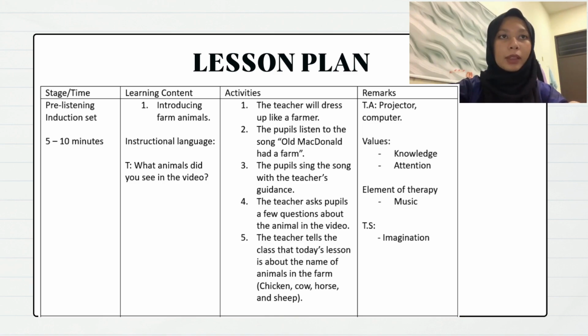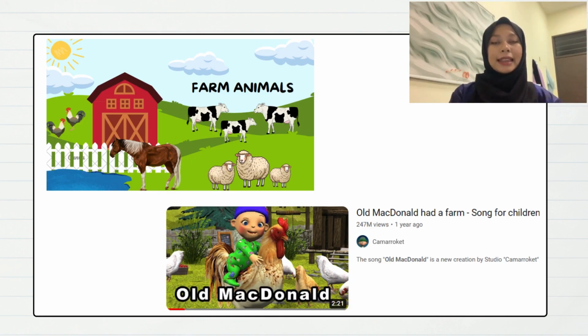Besides, the song can make the pupils feel more enjoyment and it can also be a therapy for them. And the last one is the thinking skill that will be applied, which is imagination, as all the pupils will feel like they are at the real farm. This is an example of the picture that will be used and the song Old MacDonald Had a Farm.